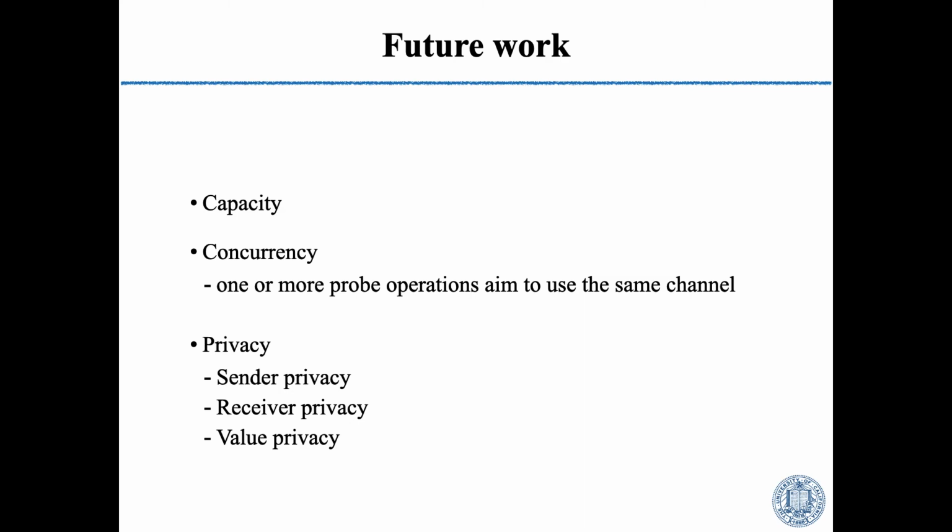Our future work will go into capacity and concurrency, which means when one or more probe operations or routing operations aim to use the same channel. And we'll also consider privacy, including sender privacy, receiver privacy, and value privacy.